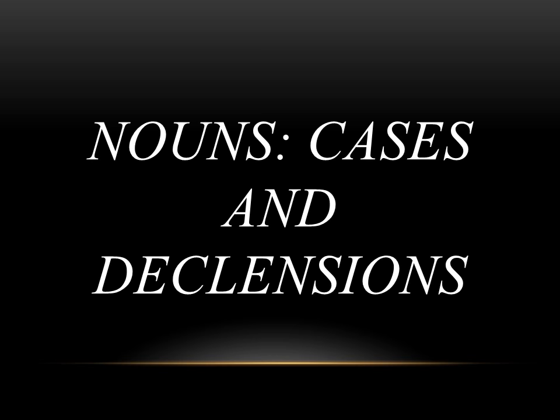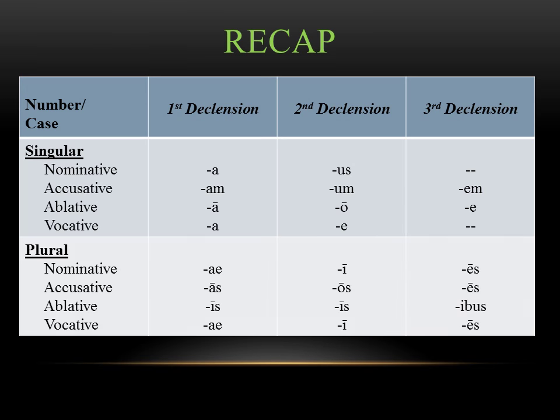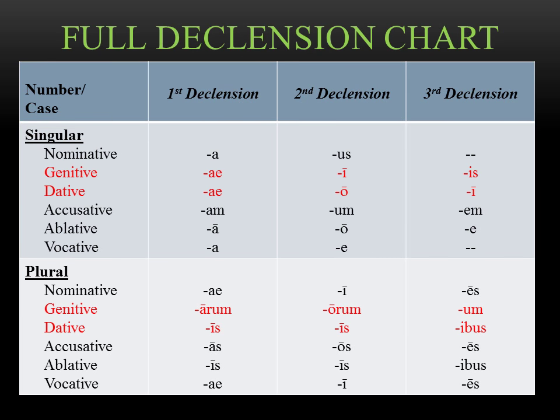So this brings us to the next piece of grammar for this chapter. Just a quick review of the cases and declensions now that we've added in the genitive case. So if we look at our chart so far of noun endings, this is what we started with up until this chapter. We had nominative, accusative, ablative, and vocative. Now though, we can fill out the rest of our chart with these two new cases, the genitive, which we just saw, and the dative, which is a case that we haven't seen yet, but we're going to learn in more detail later on in the book. But for right now, you still want to memorize its ending, just so you have a full picture of the chart, and this will help you moving forward.